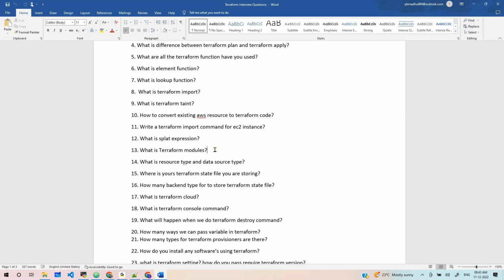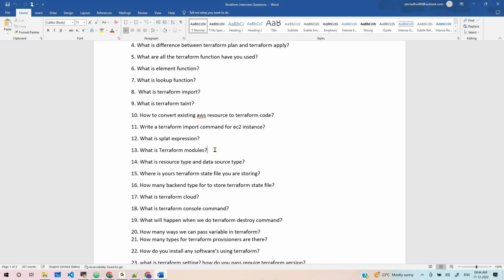Terraform modules are reusable, right? Just now we saw that we used a VPC, a security group, a network, and then an EKS cluster. Next, if I want another EKS cluster, I don't want to write the code again. I just need to make the variable changes: the EKS cluster name, node group name, node group number of desired instances. I just need to override those variables. That's it. Terraform modules can be used for reusability.